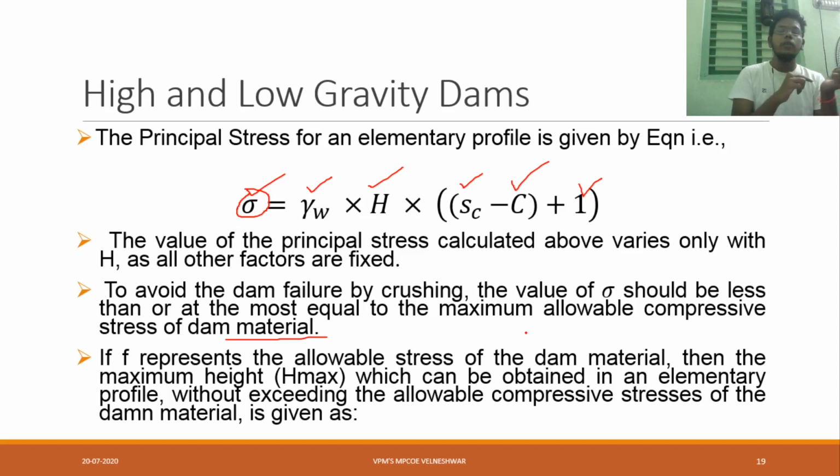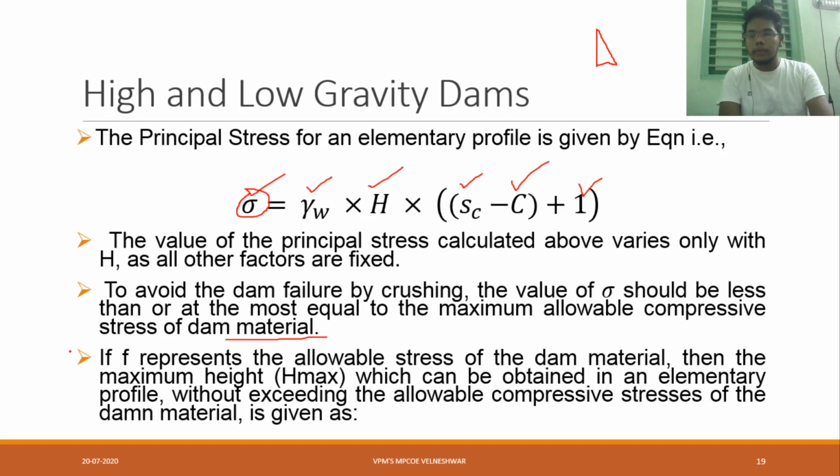If it is greater than that value, there is a chance of failure by crushing. With a dam, obviously there is somehow loose soil, and loose soil means there is a chance of some crushing. Crushing is where pressure is applied. The crushing process will be slow, but the impact is somewhat fast. Due to this loose soil, slowly the wall will go down.